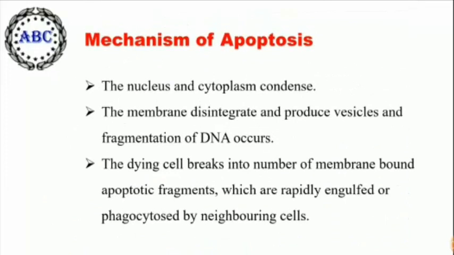In the mechanism of apoptosis, it is executed through physiological reactions responsible for definite morphological and biochemical changes. During this programmed death, the nucleus and cytoplasm condense, the membranes disintegrate and produce vesicles, and fragmentation of DNA occurs. The dying cell breaks into a number of membrane-bound apoptotic fragments which are rapidly engulfed by the neighboring cells.